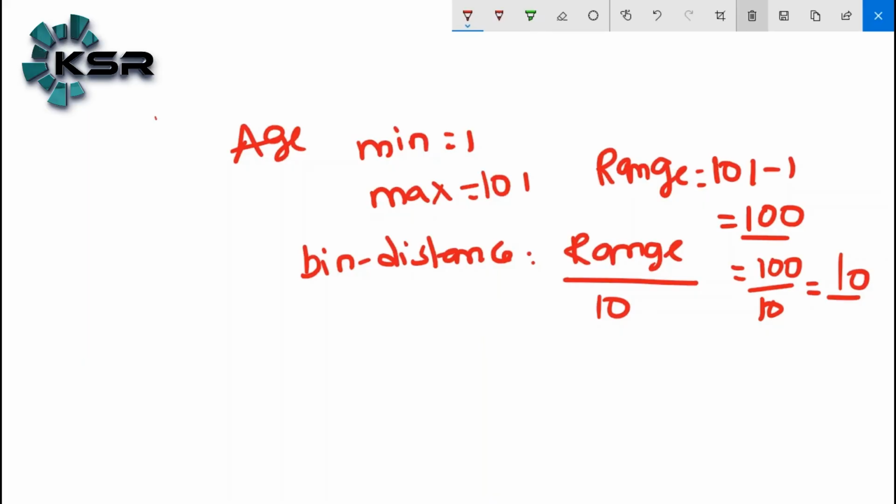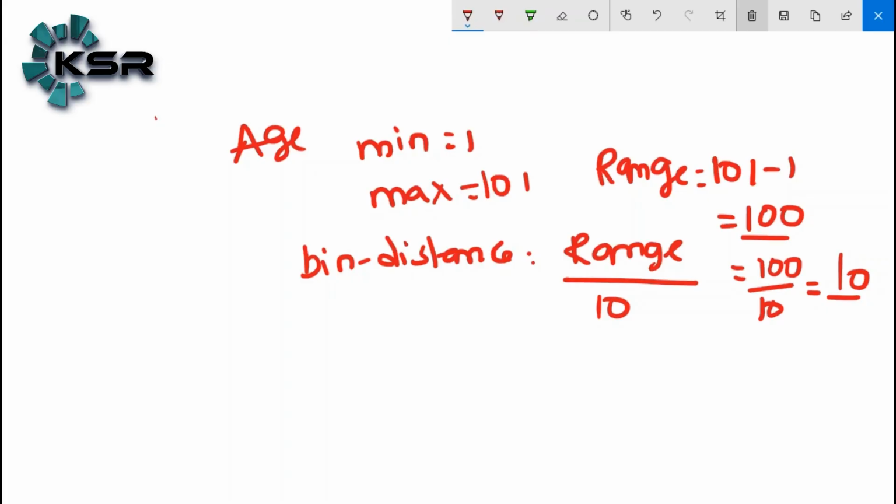Let's say you want to create 5 bins. Then what is your bin distance? Range divided by 5. The 100 divided by 5 will be equal to a bin distance of 20. Let's say you want to create 20 bins. 100 divided by 20, that is nothing but a bin distance of 5 for each bin.